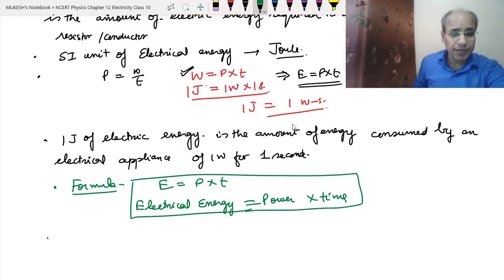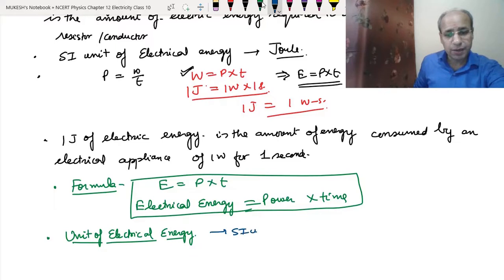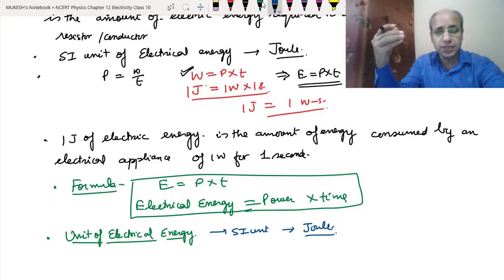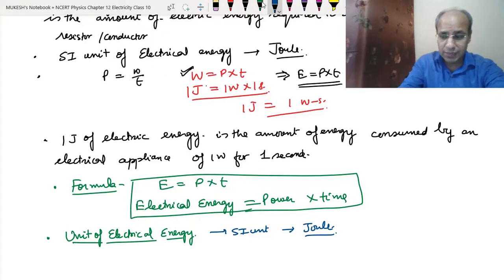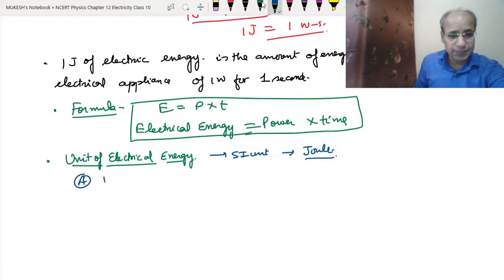Now we come to the unit of electrical energy. See, we have already written the SI unit, that is the joule. That is for any kind of energy. But when we come to the sense of electricity, we also have different units in terms of different things, right? So one we can say is the watt hour. So what is the meaning of the watt hour?